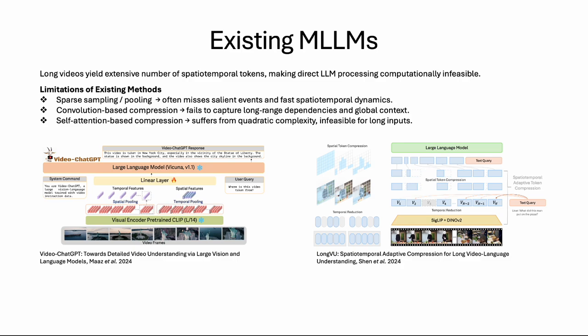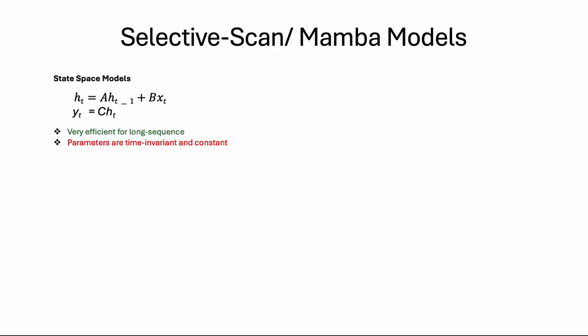However, these compression techniques have several limitations. Sparse sampling or pooling often misses salient events and fast spatiotemporal dynamics. Convolution-based compression fails to capture long-range dependencies and global context. Self-attention-based compression suffers from quadratic complexity, which makes it computationally infeasible for long inputs.